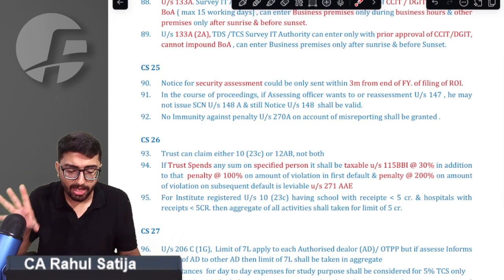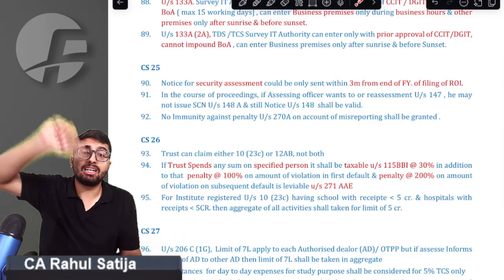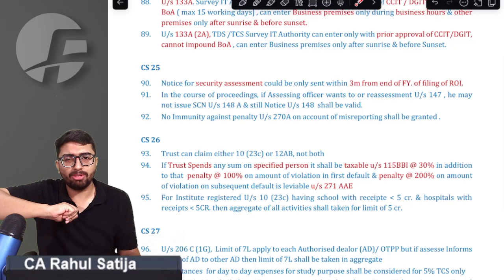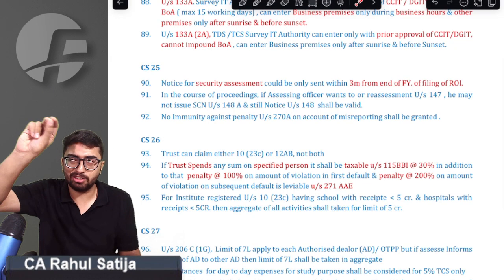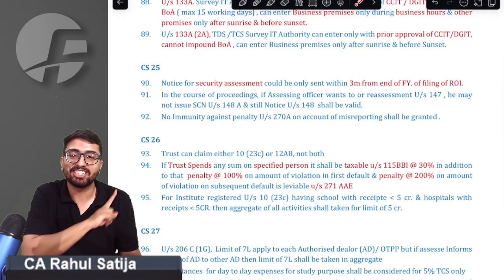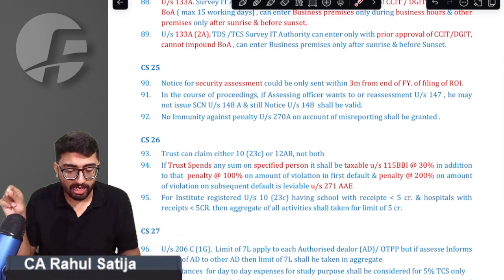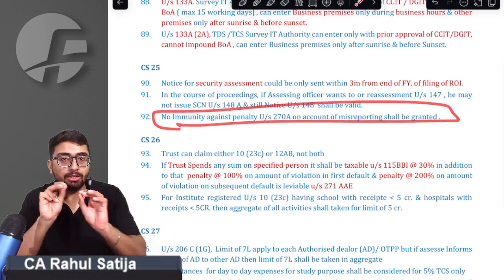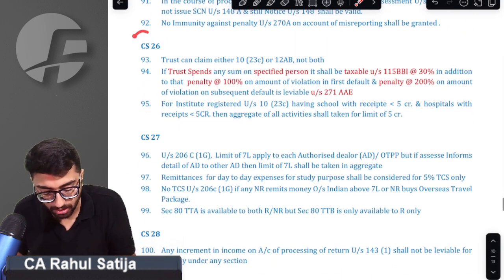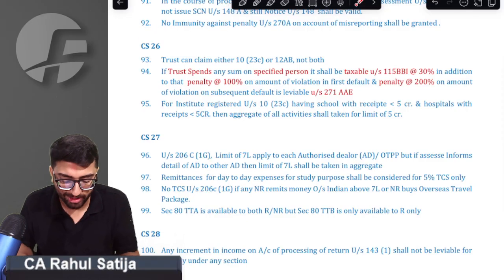Remember, whenever your income is added on account of misreporting, taxes are charged and a 200% penalty is charged. Under this penalty, no immunity is given. Whenever there is any misreporting, no immunity is granted against that income, that tax, or that penalty. Sir, we got that point.